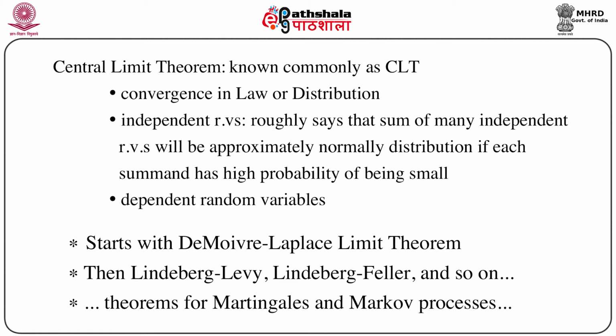So let us go back to a little bit of history, in the sense that this central limit theorem actually starts with the de Moivre-Laplace limit theorem, which deals with the convergence in distribution of a sequence of Bernoulli variables. That means how one can show that as n goes to infinity, some function of the binomial random variable can go to a normal distribution, and it can be shown that the limiting form of the distribution is a Gaussian distribution or a normal distribution.